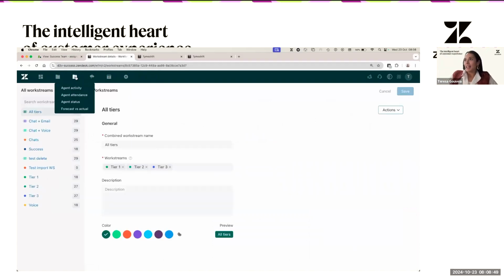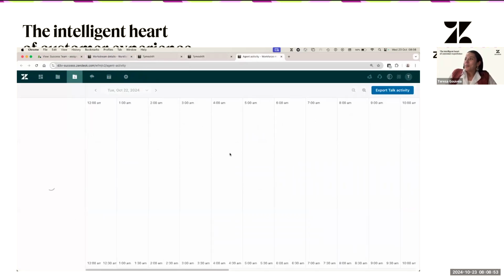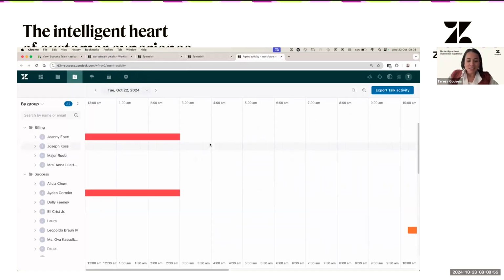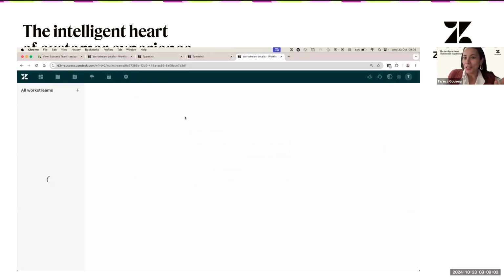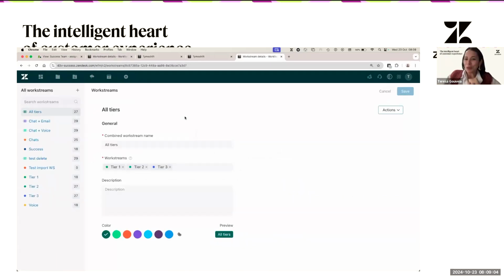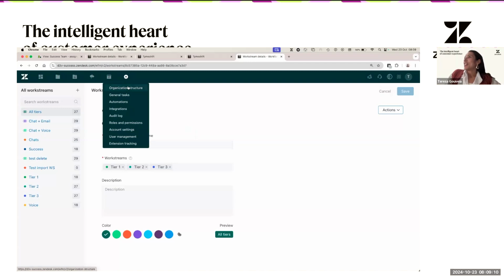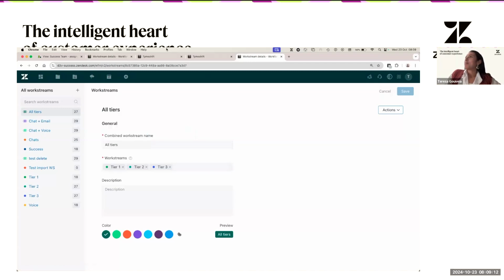Another tip, in case you are more agile than I am. Let's say that you're here in the agent activity, you can press Command K or Control K and type Workstreams. And then voila, we're going to take you directly to the page. So if you are more agile than me, feel free to do this. If not, again, organization structure and then Workstreams.